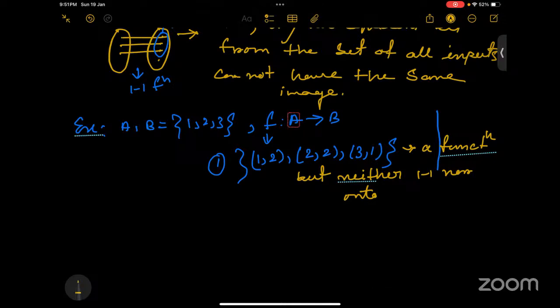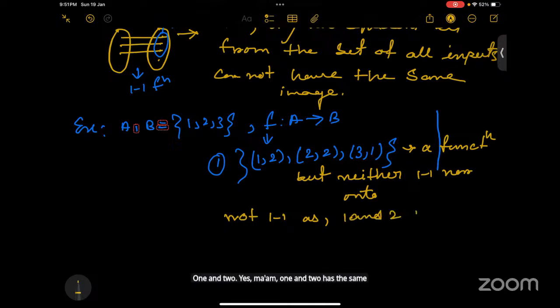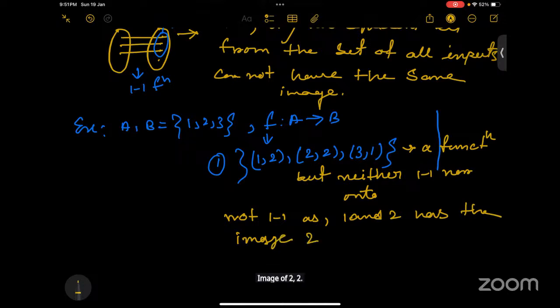It is a function, but it is neither one-one nor onto. It is not one-one, as we have the same image for 1 and 2. 1 and 2 have the same image, image 2, right?